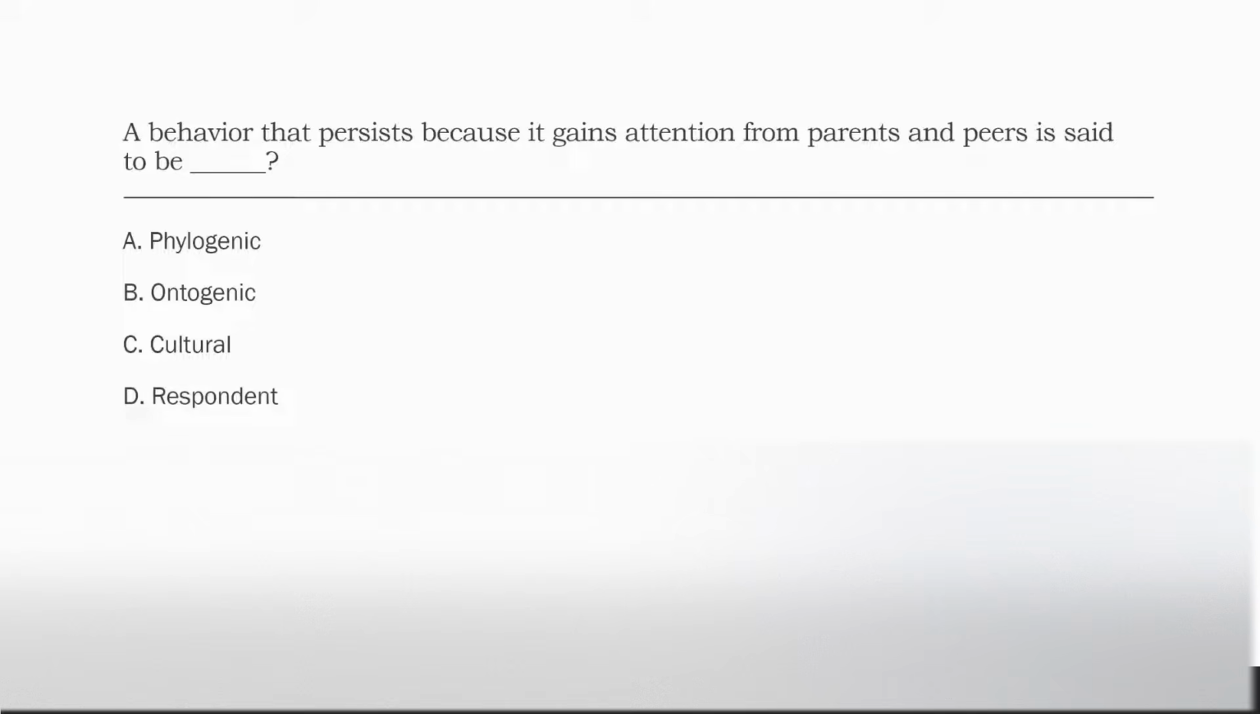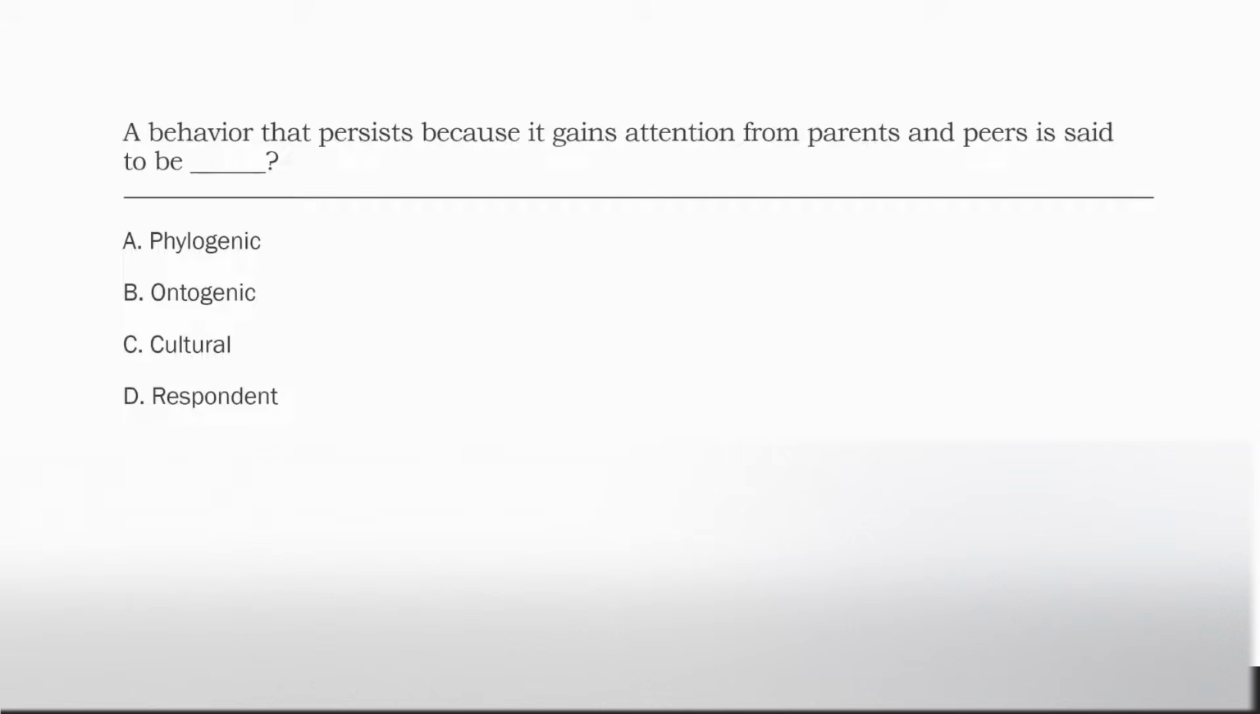A behavior that persists because it gains attention from parents and peers, why is that continuing? Is that behavior genetic? Is it cultural? Or is it ontogenic? It's not going to be D, respondent. Respondent is our 2-term contingency, which is just a stimulus and a response. This behavior is persisting because of a consequence. So it's a 3-term contingency behavior. So it's either going to be A, B, or C.